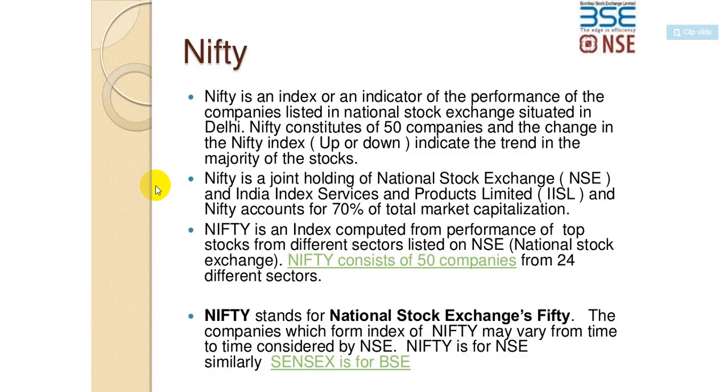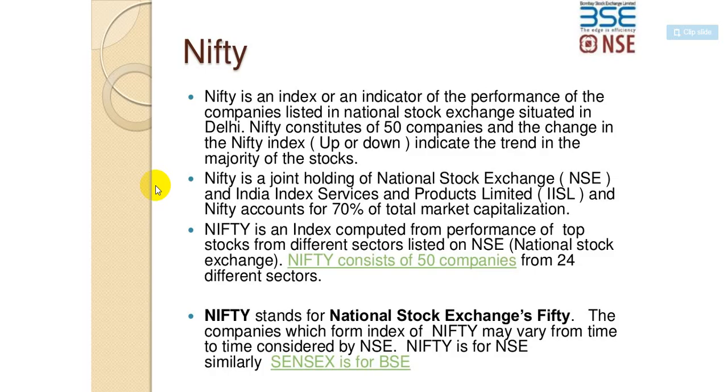So Nifty is an index component for the performance of top stocks from different sectors listed on NSE. It consists of 50 companies from 24 different sectors. So one or two sectors may have similar trading in NSE assets.